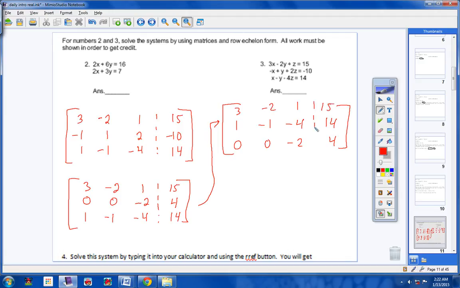Now next, I want to have a 0 right here. So I'm going to multiply this row times a negative 3, and then add this first row down to the middle row. So I'm going to change the middle row. So the top row stays 3, negative 2, 1, 15. The bottom row is 0, 0, negative 2, 4. And then we're going to change the middle row.